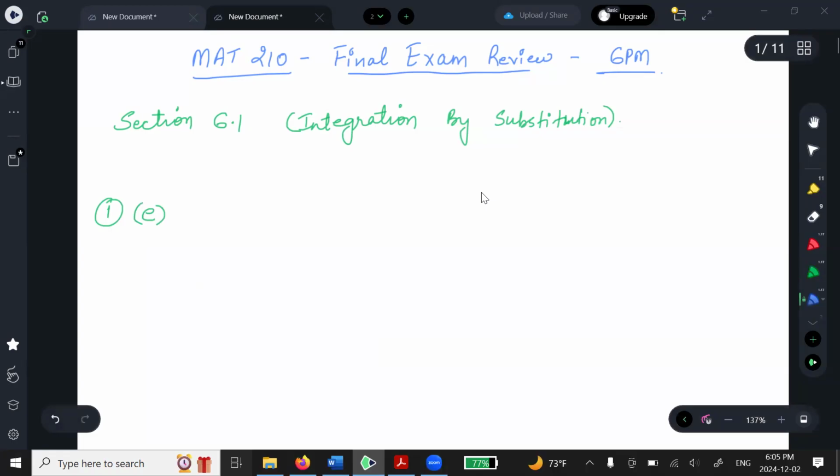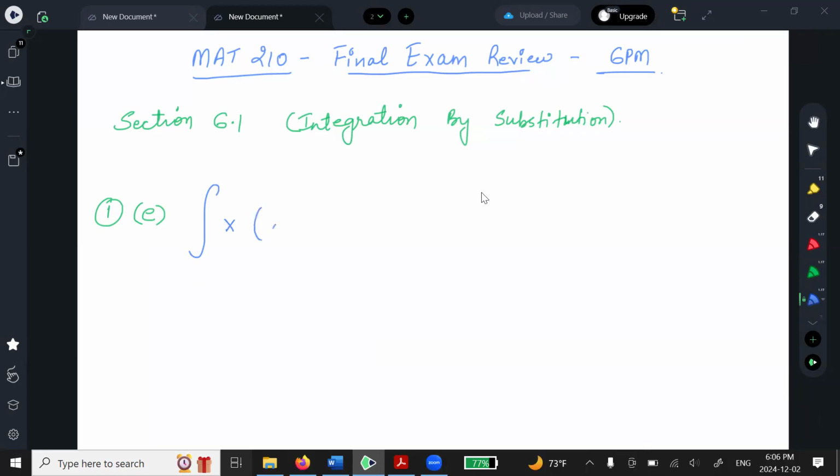I will want you to pick a u. I will want you to find the du over dx. And then I will want you to perform the new integral and all that. So you will know that this question requires integration by substitution. So the question is x times x squared plus 1 to the power 10 dx.